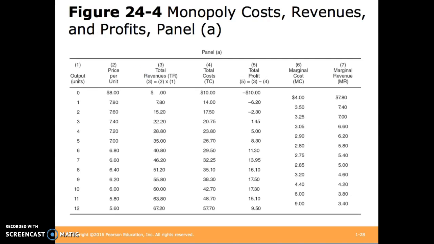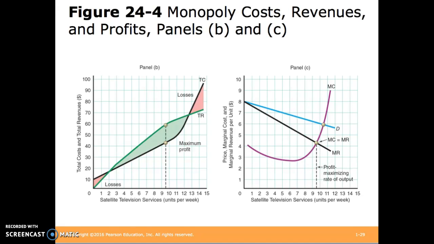Here's a chart of some economic calculations at various output levels. In panel B, we can see, again, similar to our calculations with perfect competition, that profit is maximized where total revenues is farthest above total costs.